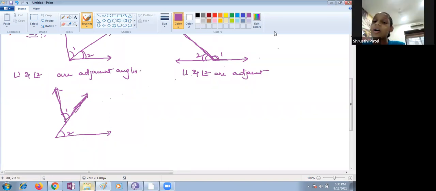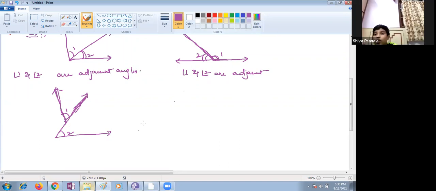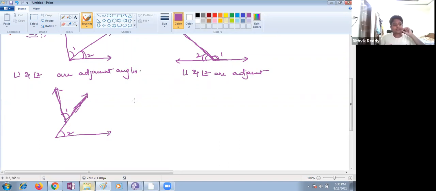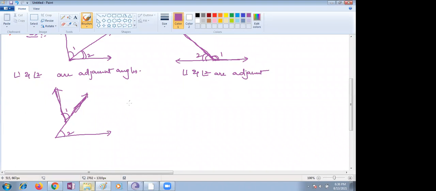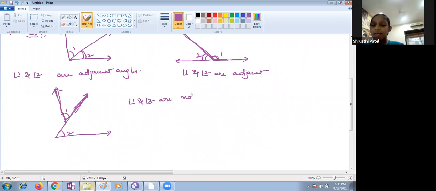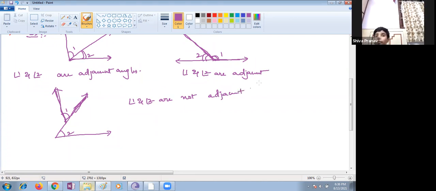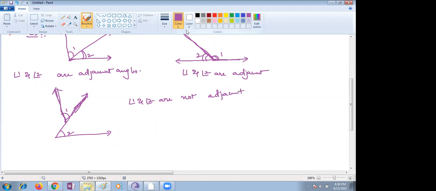Yes, please mute your mic, children. Why? Because 1 and 2 are not adjacent. Ma'am, because they don't have any common vertex. Common vertex. Very good. No common vertex. Why? Because no common vertex. Very good.